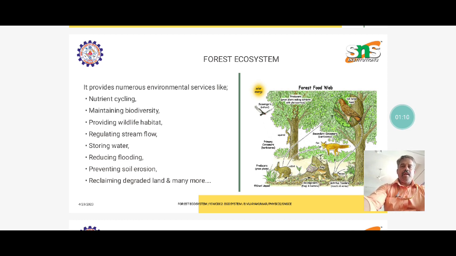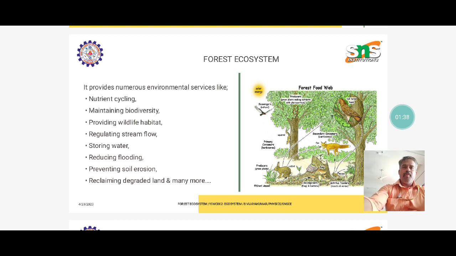The different factors of the forest ecosystem are the nutrient cycle, maintaining biodiversity, providing wildlife habitats, and regulating stream flow, because it is continuous and protective, not like any other ecosystem.